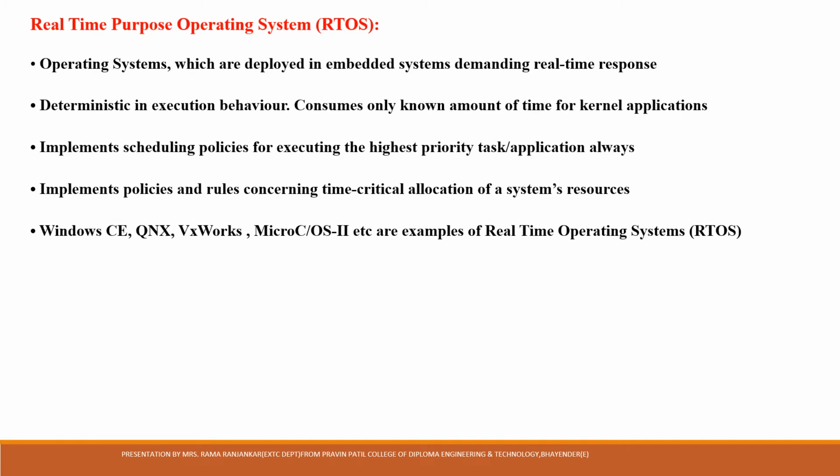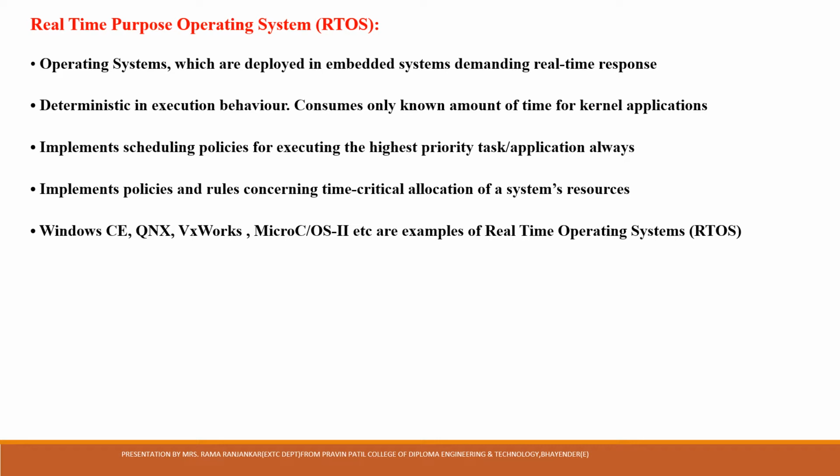Let's see the real-time operating system, that is called RTOS. These operating systems are deployed in embedded systems demanding real-time response and deterministic execution behavior, so it consumes only a known amount of time for kernel applications.